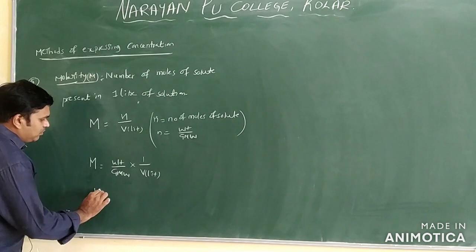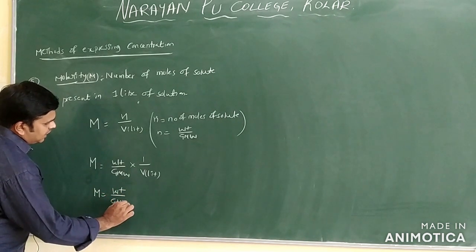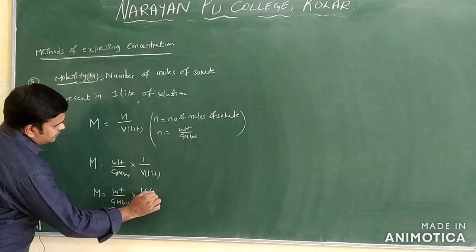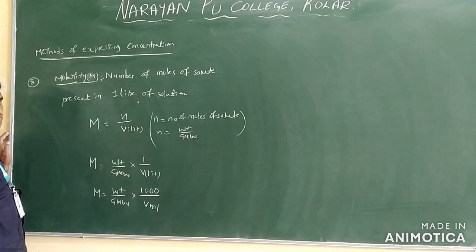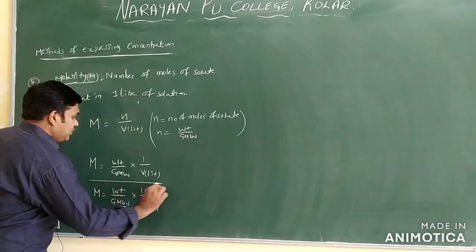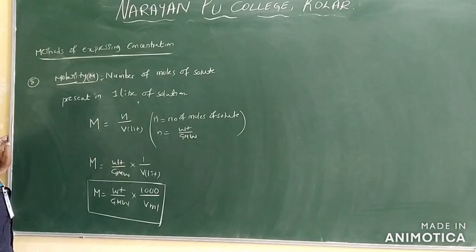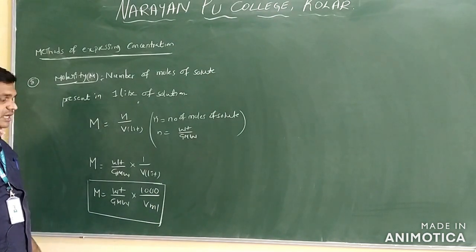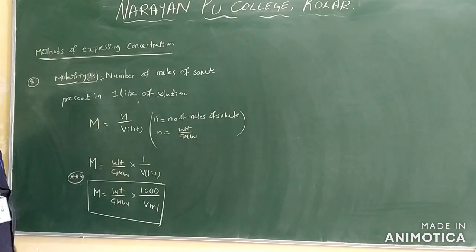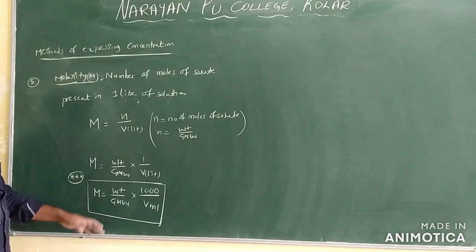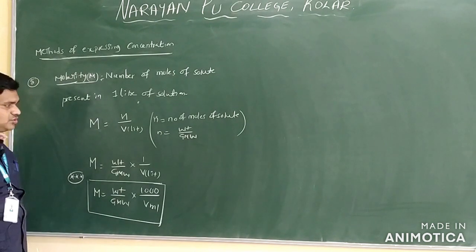Now I am writing here: molarity is equal to weight by gram molecular weight into 1000 by V in ml only. This is the formula we are using for finding the molarity of the solution. Molarity M is equal to weight by gram molecular weight into 1000 by V in ml. When the weight is given, the gram molecular weight is given, and the volume is given, we are using this formula.